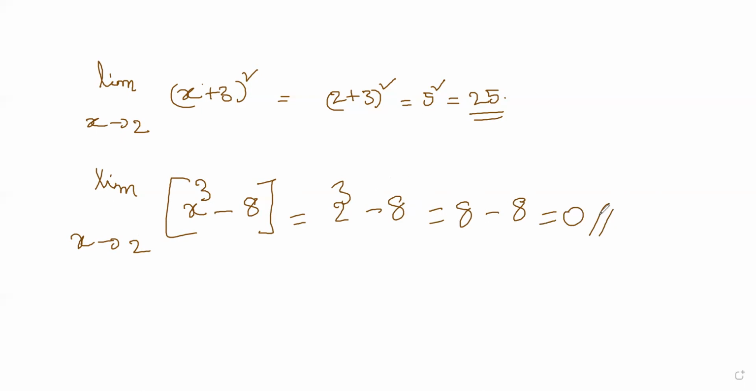Here also there is no issue at all. You got 0 and it is definite. First thing is that when you are solving limits, that part I will tell you later. Now there is no issue, right?